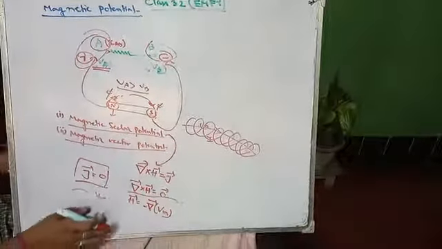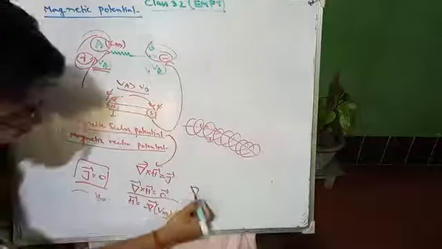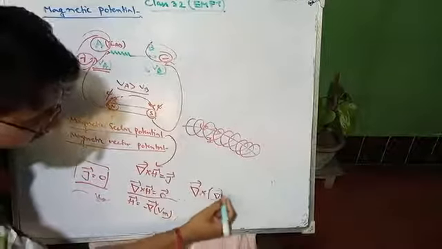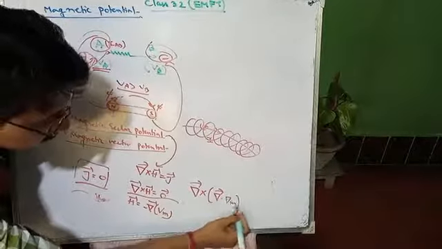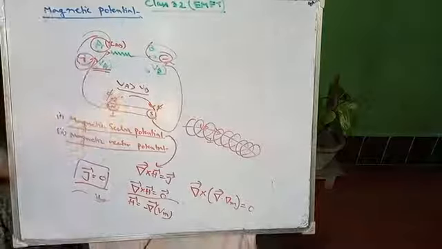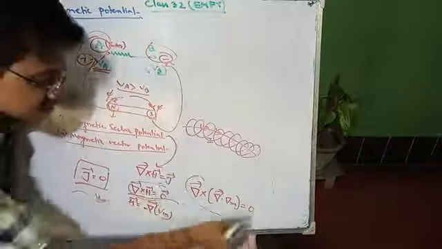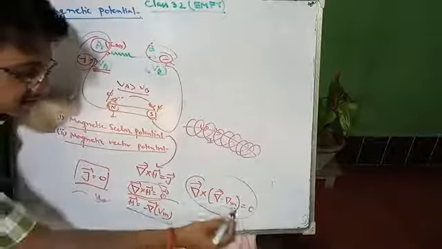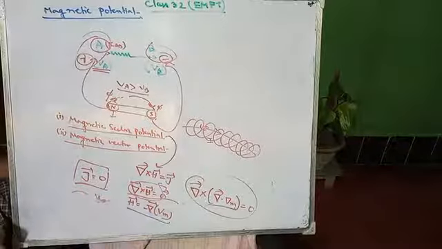We know the curl of any gradient will be 0. So by comparing these two, we can write H equals this one.